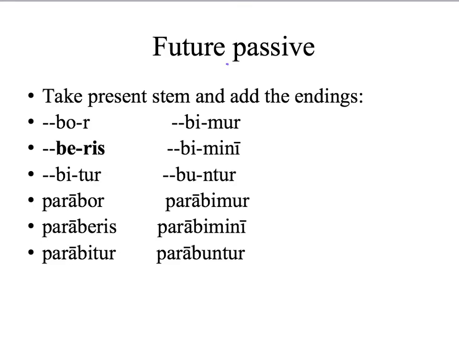Moving right along to the passive. Again, the final pronoun subject endings are the same: r, ris, tur, mur, mini, ntur, that we saw in both the present and the imperfect. But this time we're looking for a bo. Here we've got this weirdness, which is why I put it in boldface print. Bi, bi, bi, bu. So bor, beris, bitur, bimur, bimini, buntur.